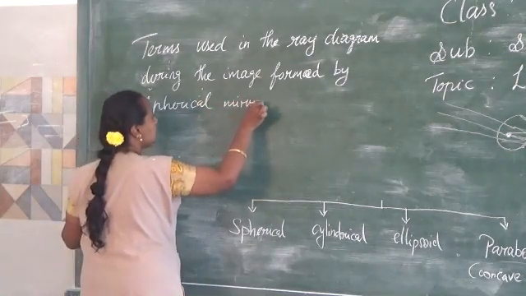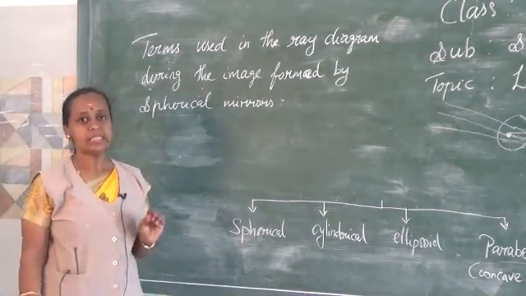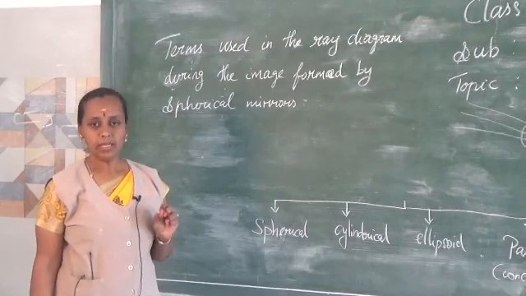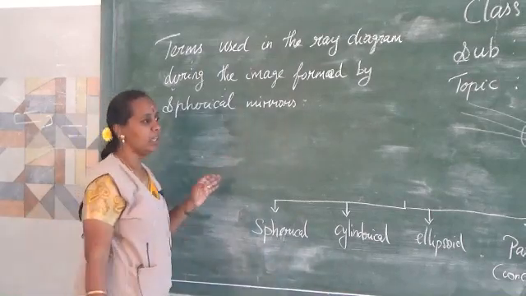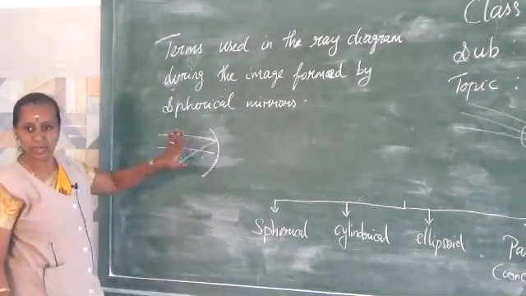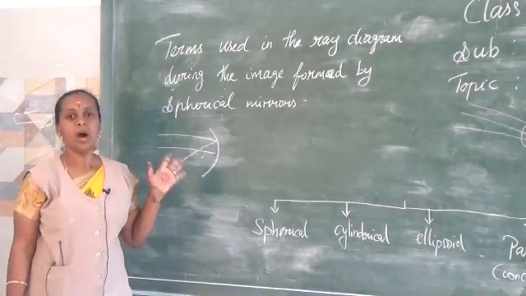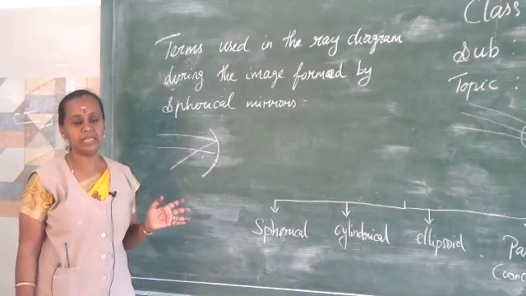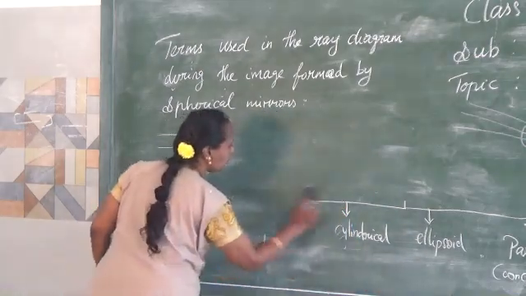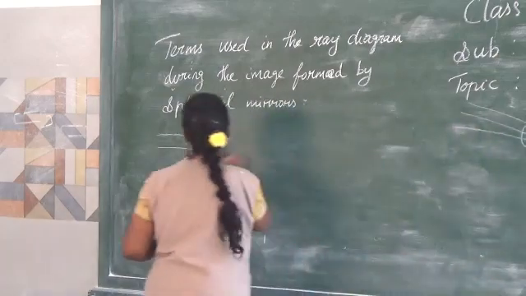First you should know what a ray diagram is. A ray diagram is a very simple, symbolic representation of the image formation by spherical mirrors. Whenever you see one, they draw a ray like this and the light falls like this. It is just a very simple diagram so that you can understand how the light gets reflected or refracted by the spherical mirrors and the image is formed. This is called a ray diagram. In this we are going to learn very important terms which we use in the ray diagram.